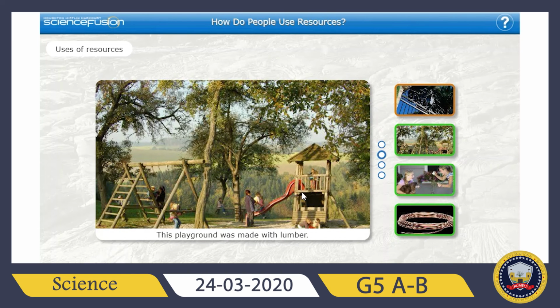This playground here is made with lumber. Lumber also can be used to make pencils, paper, or the bookshelves, the furniture in your home. It's a really common resource that can be found in our daily life.